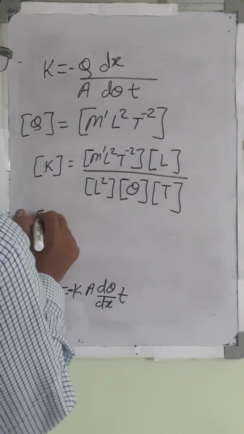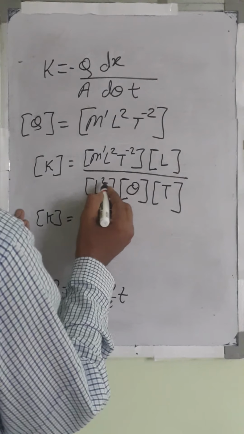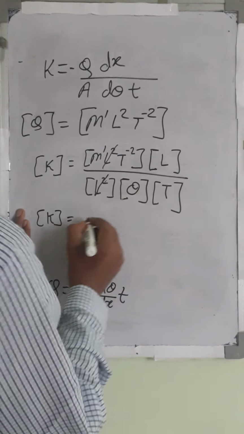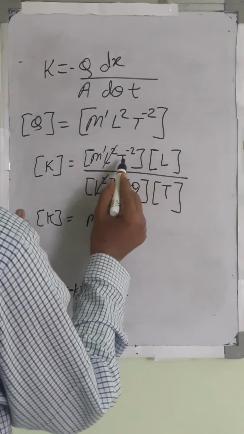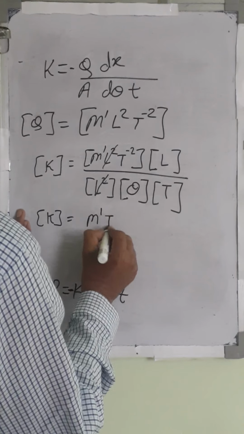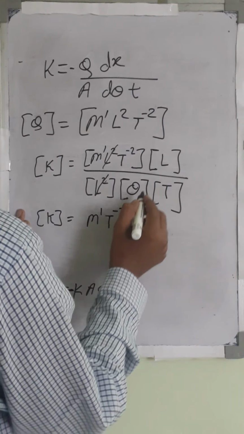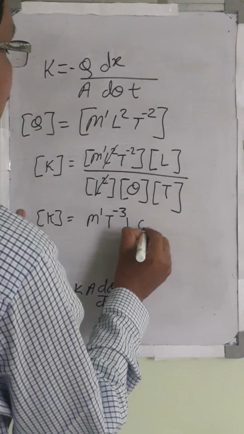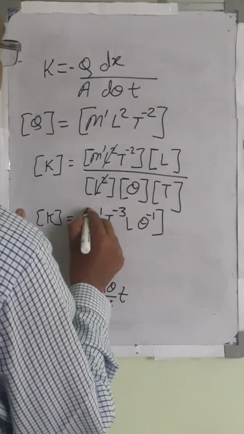Now this L2 and L2 get cancelled, M1 as it is, T raised to minus 2 and T raised to minus 1 gives T raised to minus 3, then L and theta raised to minus 1.